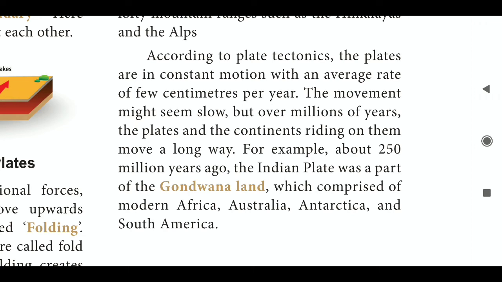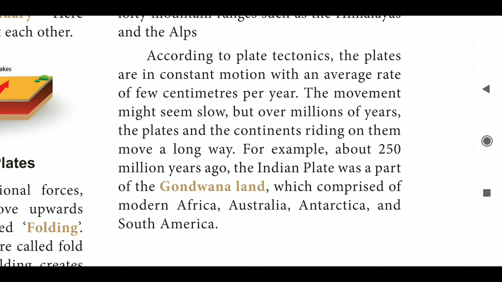Here we are seeing about Gondwanaland. Gondwana was a supercontinent that broke up about 250 million years ago. The continent eventually split into the land masses we recognize today: Africa, South America, Australia, Antarctica, the Indian subcontinent and some of the Arabian Peninsula.